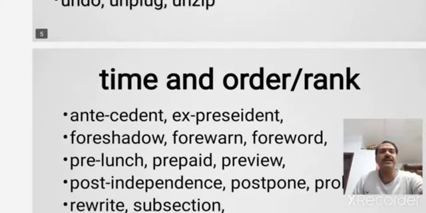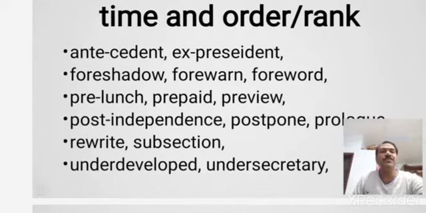Now let us take another group of words quickly, and this group of words indicates time and order, and also rank. For example, take the first one, antecedent.